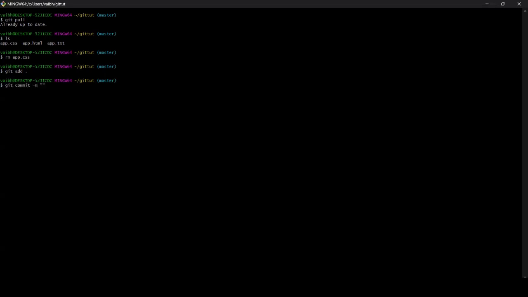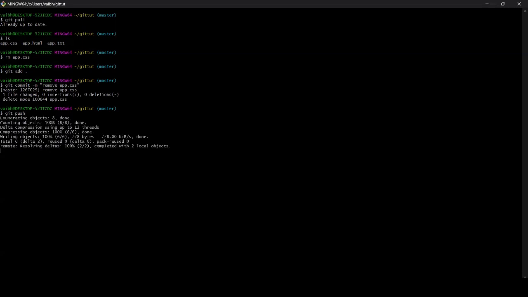For commenting, we just say, okay, remove app.css. Now whatever we have done in here, we want to push it into the cloud, right? For that, we just need to do git push, and that's all. It pushes whatever is there in here into the cloud.